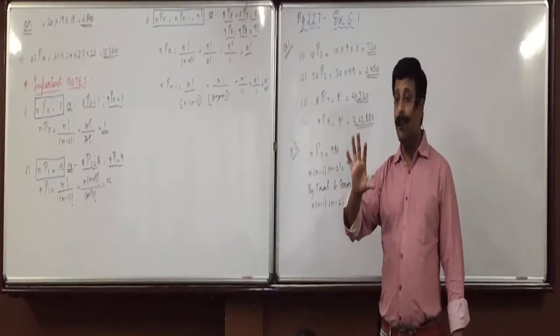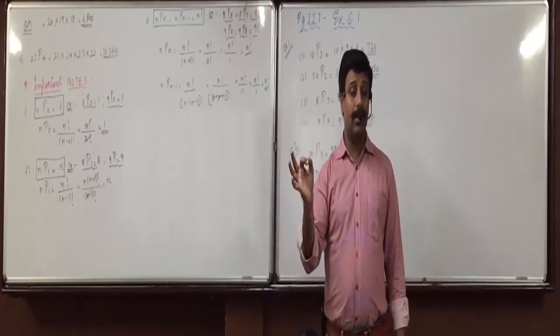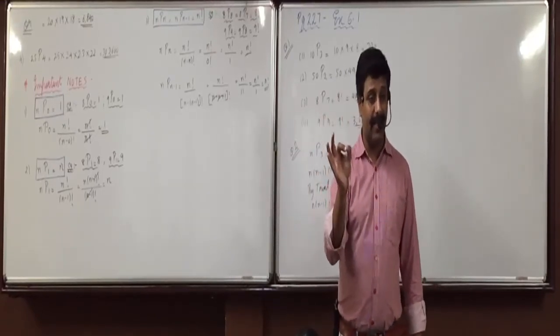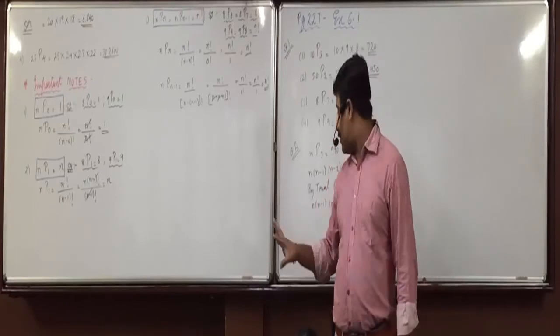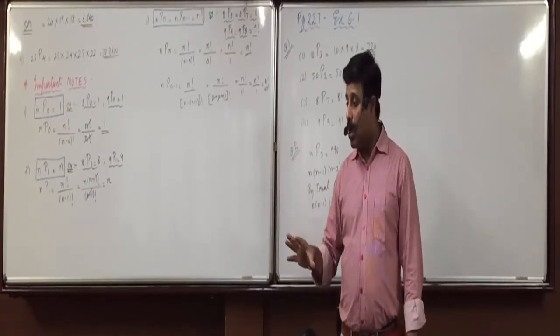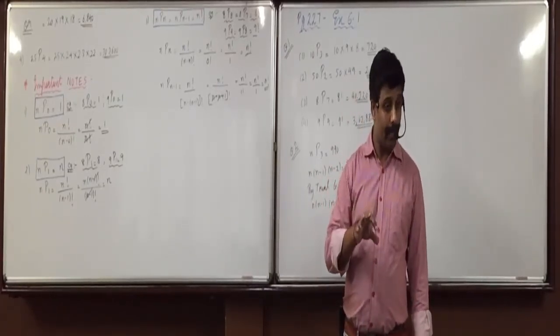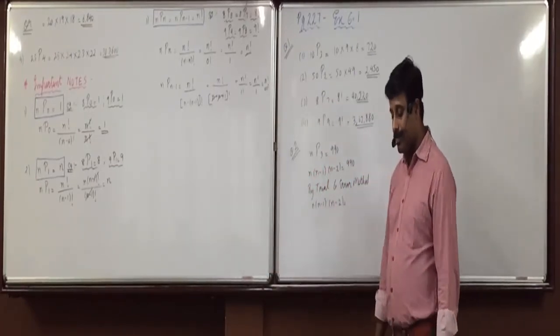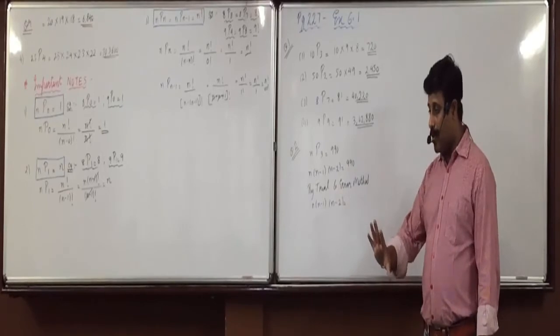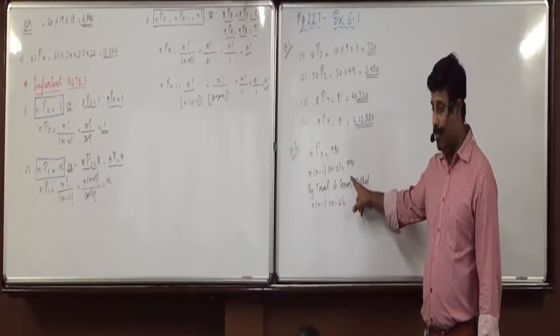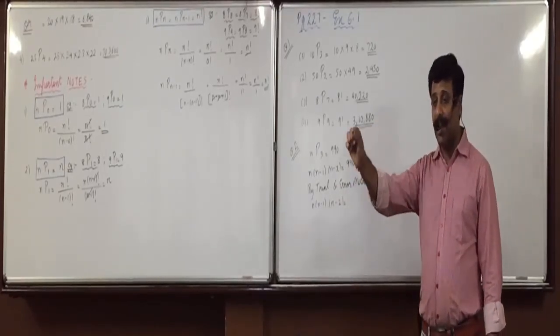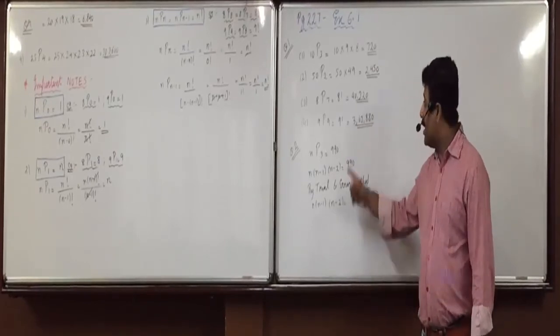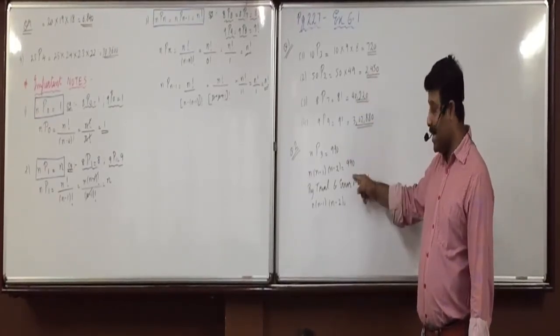So we should try the higher number. But be careful. If you try with 8, then 8, 7, 6. 3 numbers to be multiplied in that order. Don't do 8 into 6 into 2. Okay, after 8, now do 9. 9 into 8 into 7, 504. Still we need a higher number. After 9, now do 10 into 9 into 8. Here we got 720. Still we need a higher number.